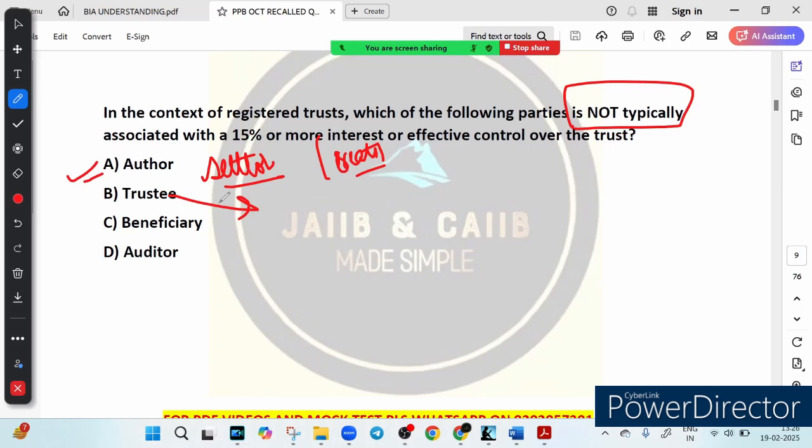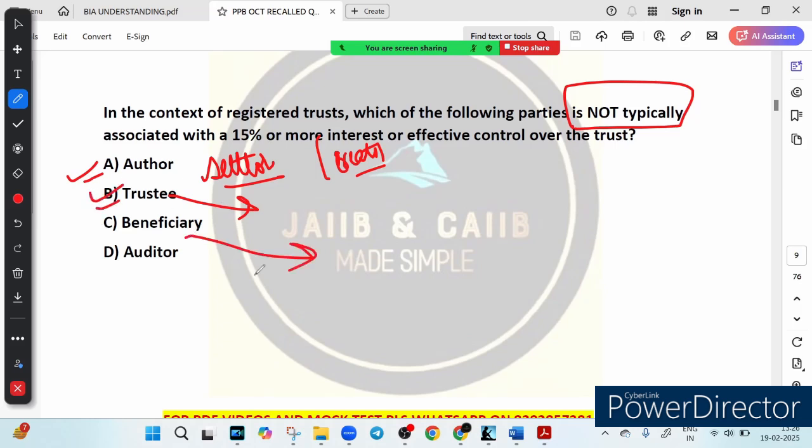Suppose you create a trust for your children, but instead of managing it yourself, you appoint your family lawyer as the trustee. They will manage the property, make financial decisions, and distribute funds according to your instruction. So since the trustee controls the trust asset and operation, they can have effective control, especially if they also have a personal stake in the trust. So option B is also correct.